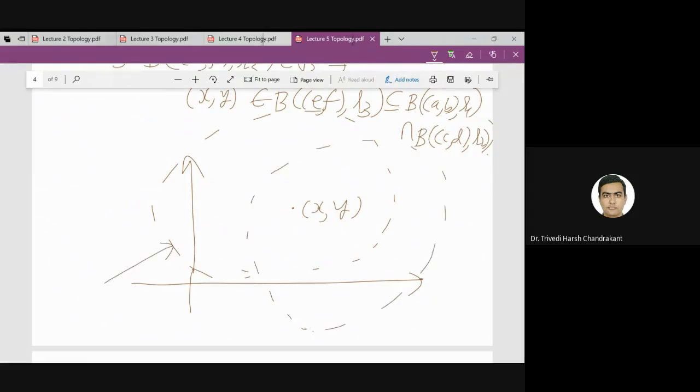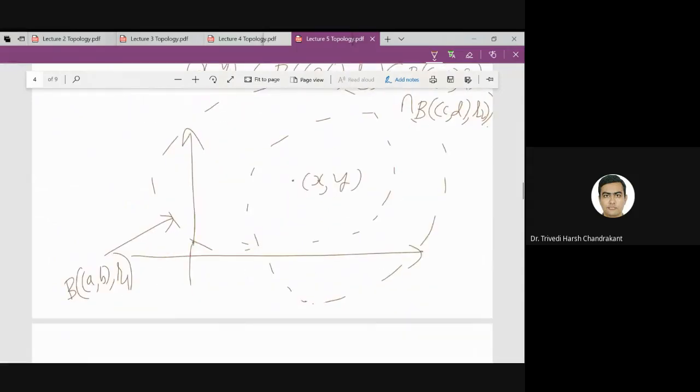So this is my ball centered at AB, radius R1. This is another ball or disk which is centered at CD, radius R2. So can we find a third disk which is contained in both these disks, and it contains the point XY? Is it true?